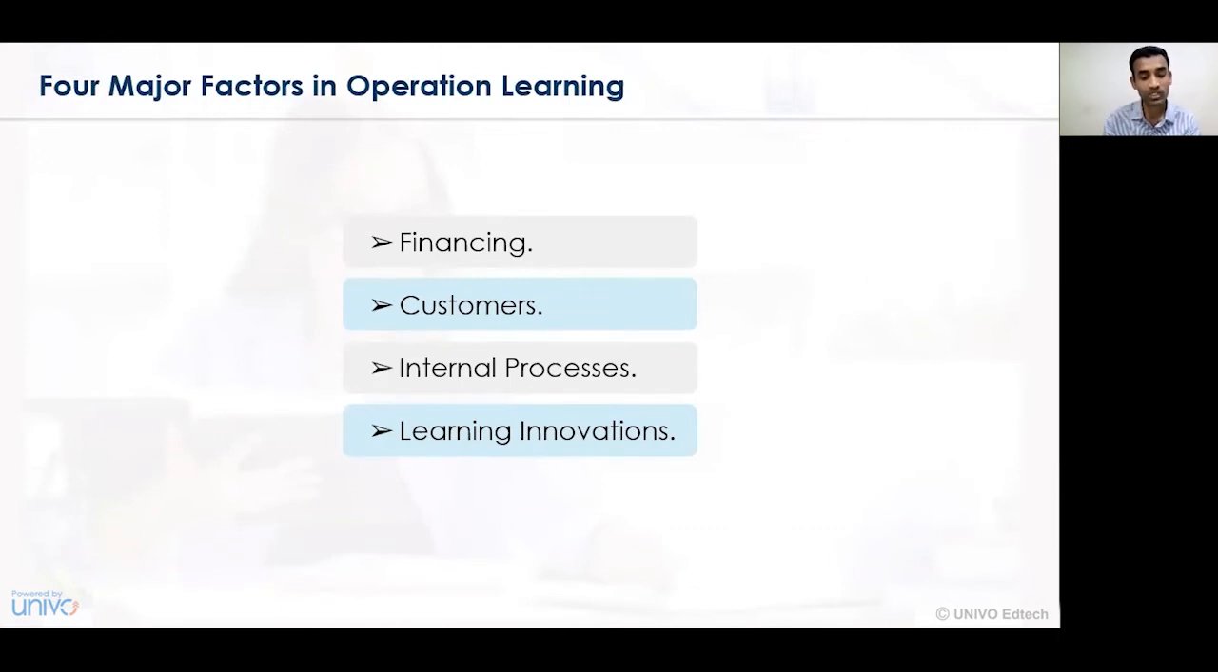The third perspective focuses on the internal processes. So what type of processes and activities have been undertaken in the business organization, and how do we control the internal processes and activities in the short run as well as in the long run? That is the perspective of internal processes, undertaken in order to control the business activities and processes. And lastly, the fourth perspective is learning and innovations.